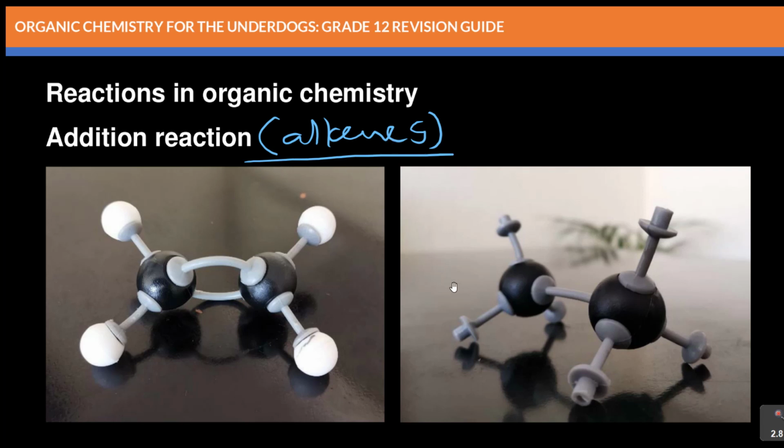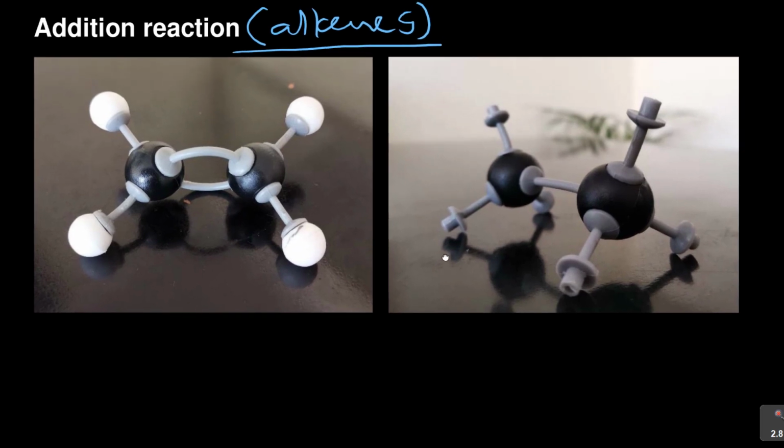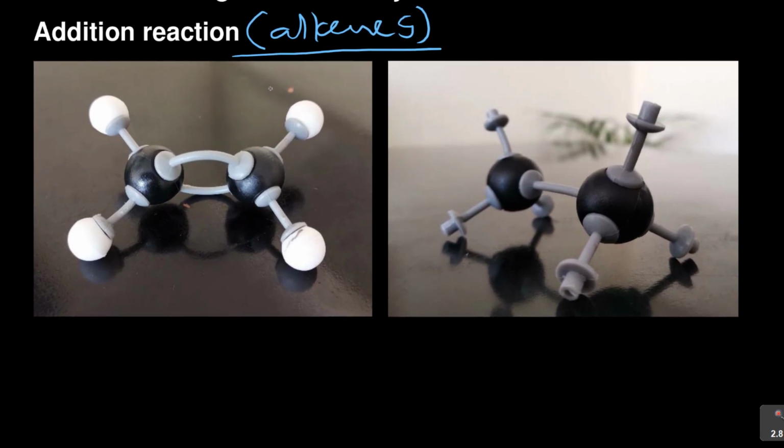So when you're talking about addition reactions, I just want to show you from this picture. Alkenes means they have a double bond. The fact that they have a double bond means it is possible to break one of these bonds. Let me break the bottom one.